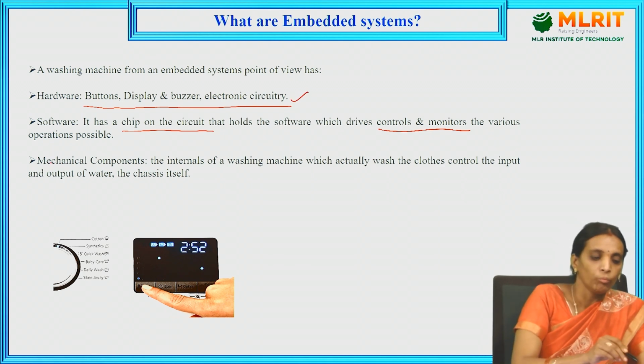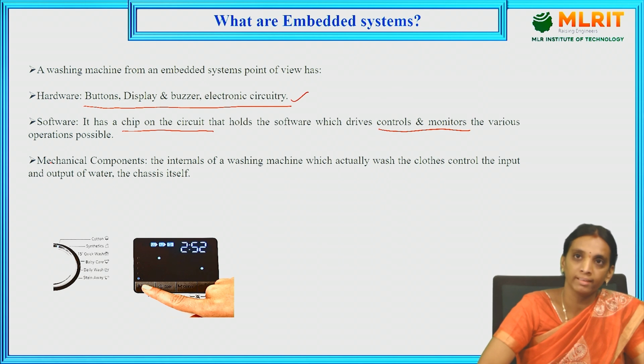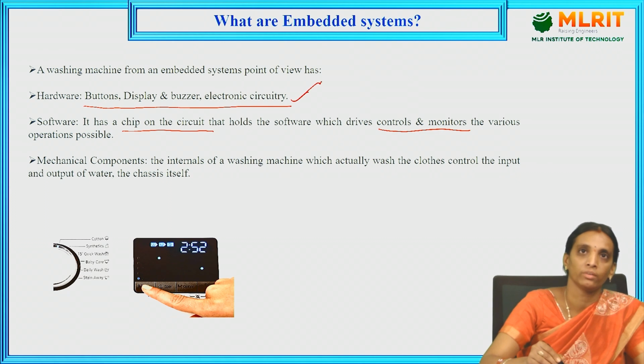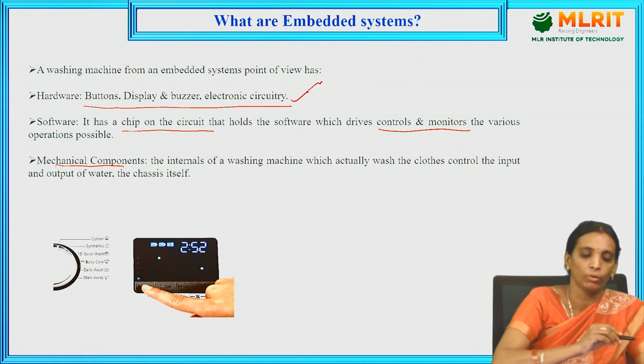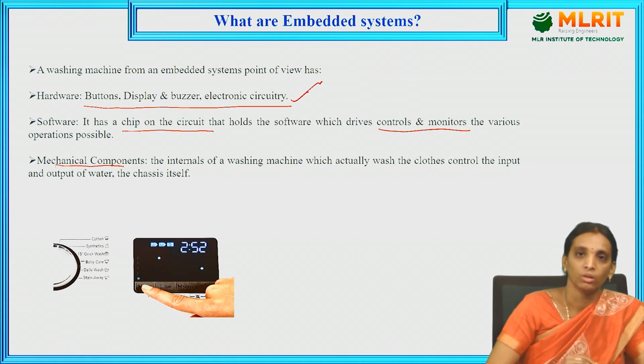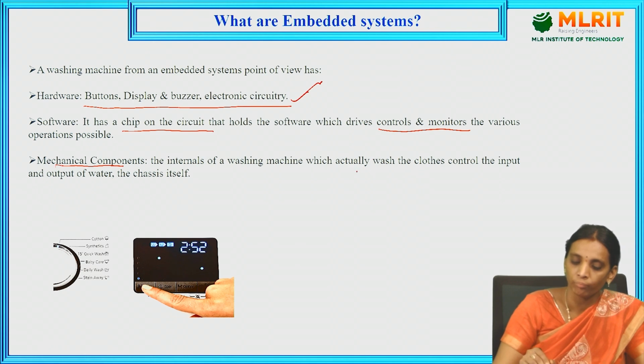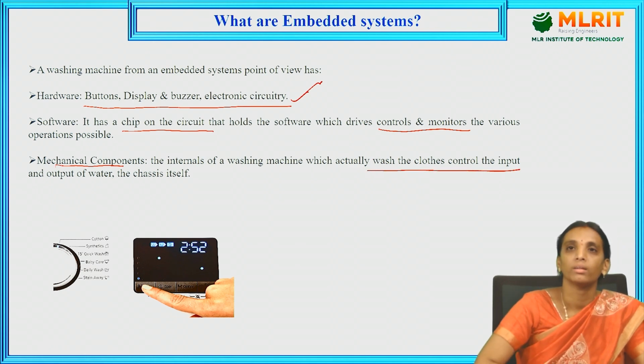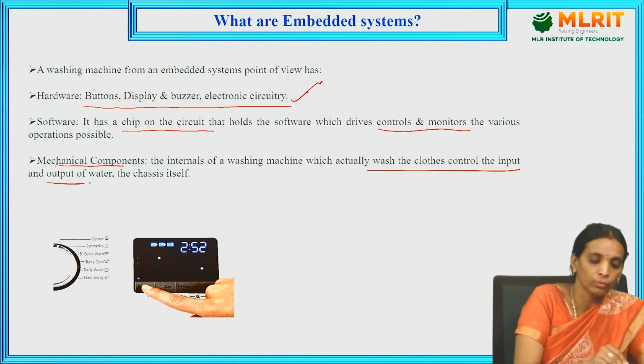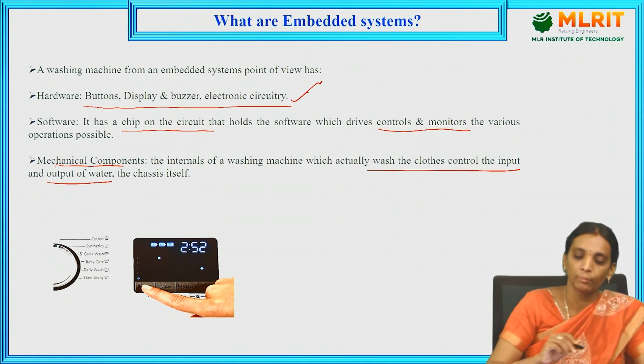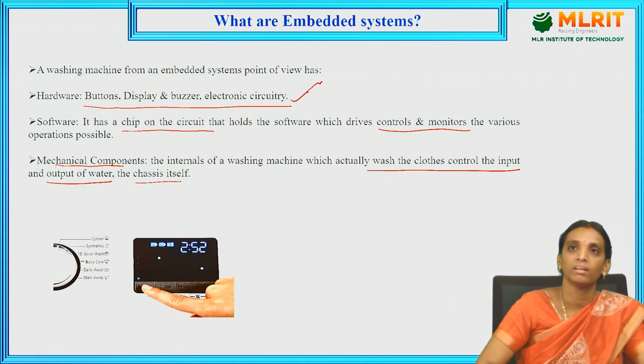So here we know that an embedded system is an electronic and electromechanical system. These are the electronic components. And now, what are the mechanical components we have in this washing machine? The washing machine consists of the motor which is used for washing the clothes, and which is used for output of water and input of water, and the chassis. These are the mechanical components present in the washing machine.